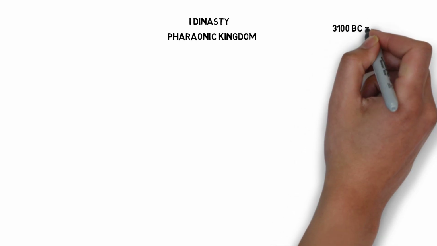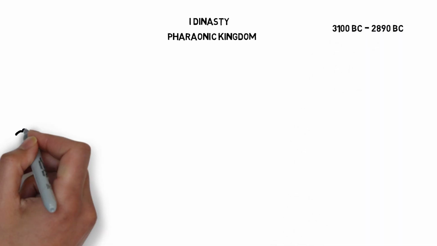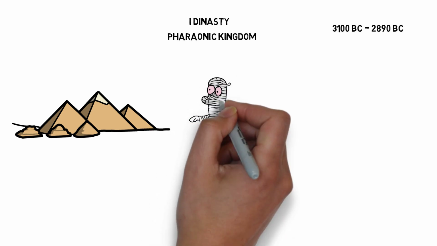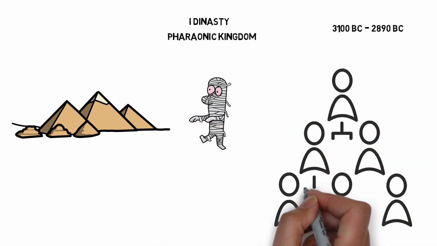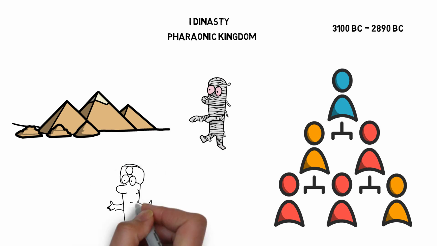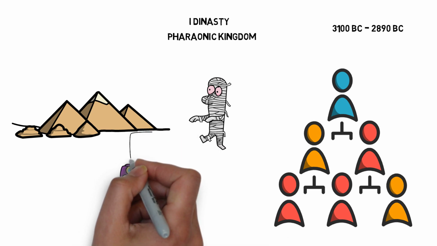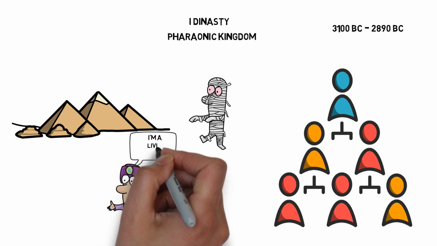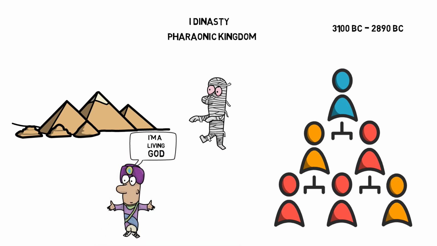The First Dynasty of Egypt spanned from 3100 BCE to 2890 BCE and was marked by the construction of massive tombs and the establishment of a hierarchical and stratified society. During this time, the pharaohs were regarded as living gods and held accountable for maintaining social balance and peace. After Narmer unified Egypt, the First Dynasty ruled for approximately 210 years, until 2890 BC.